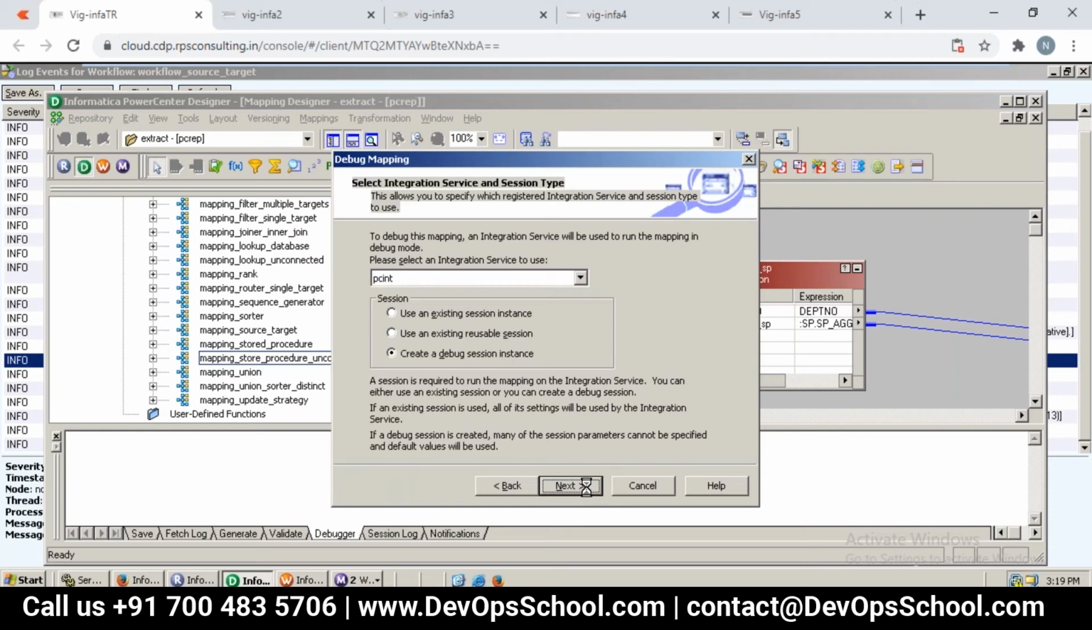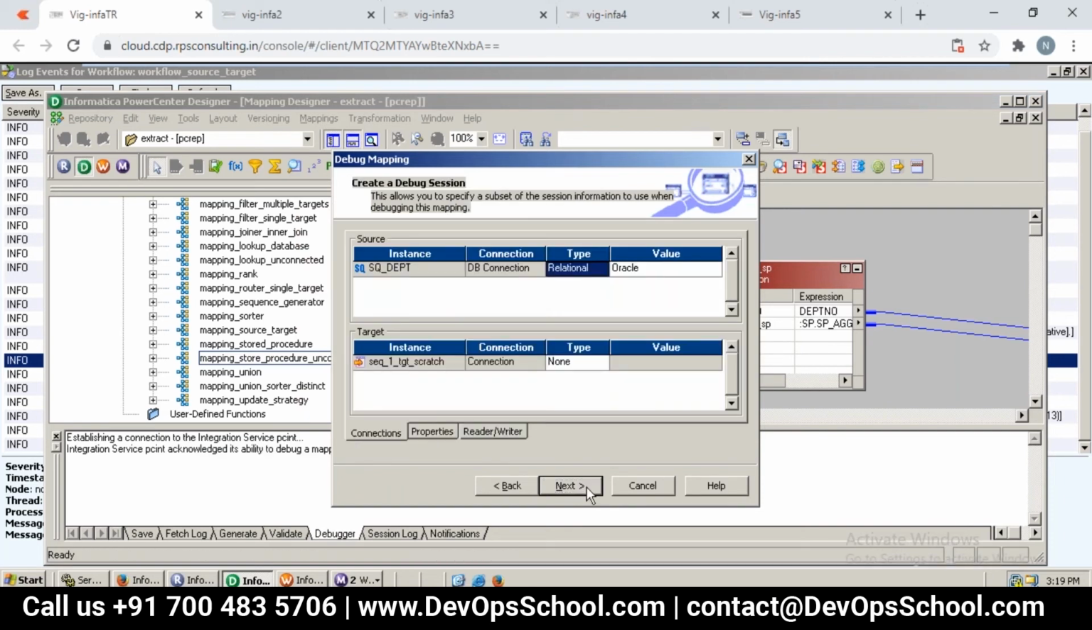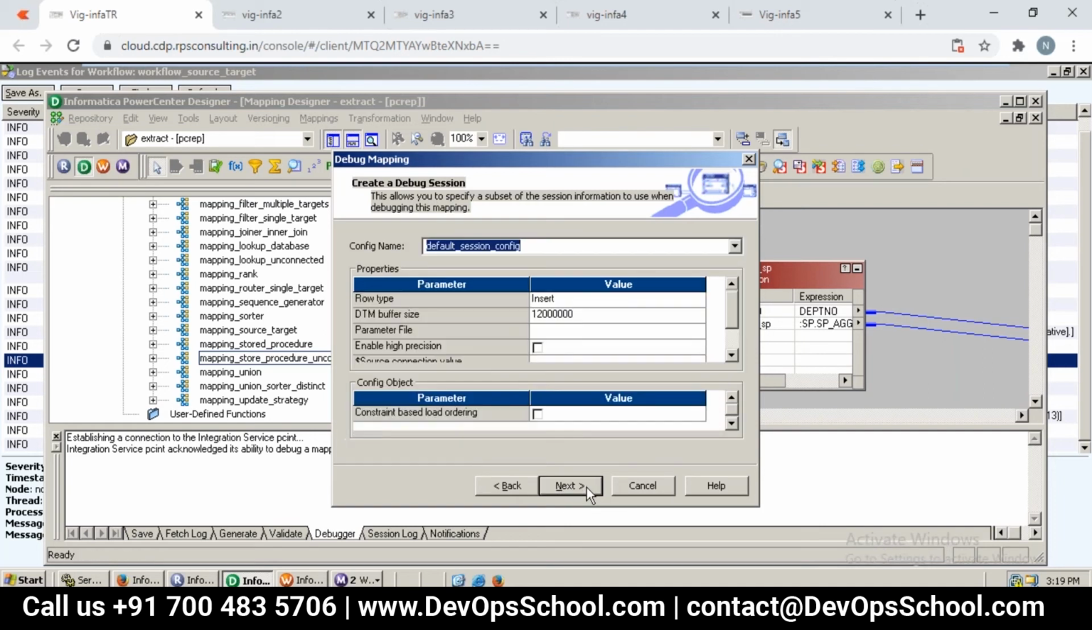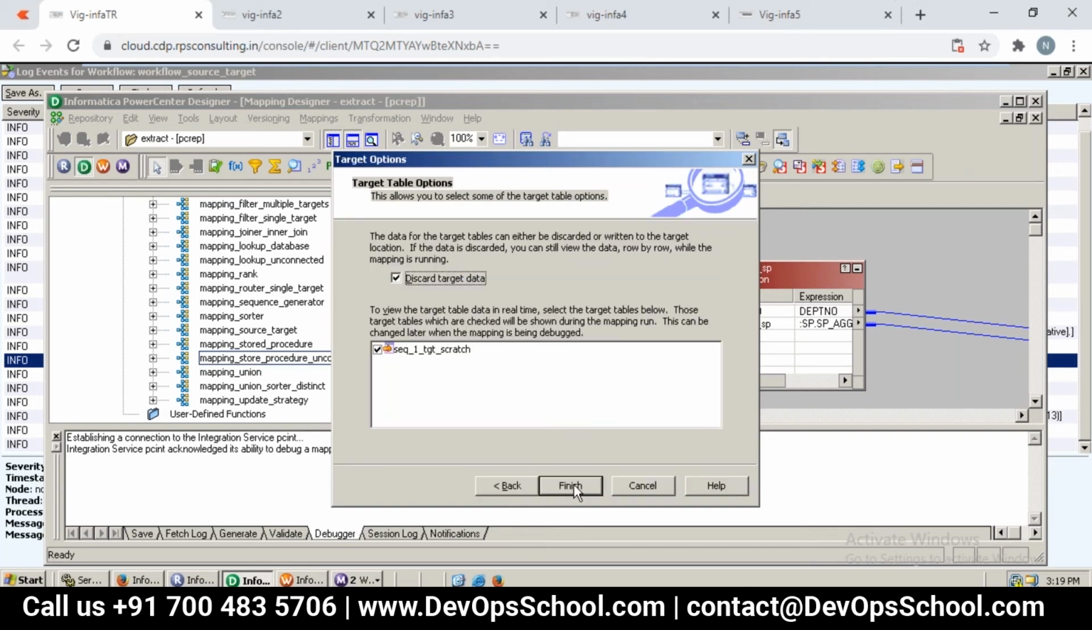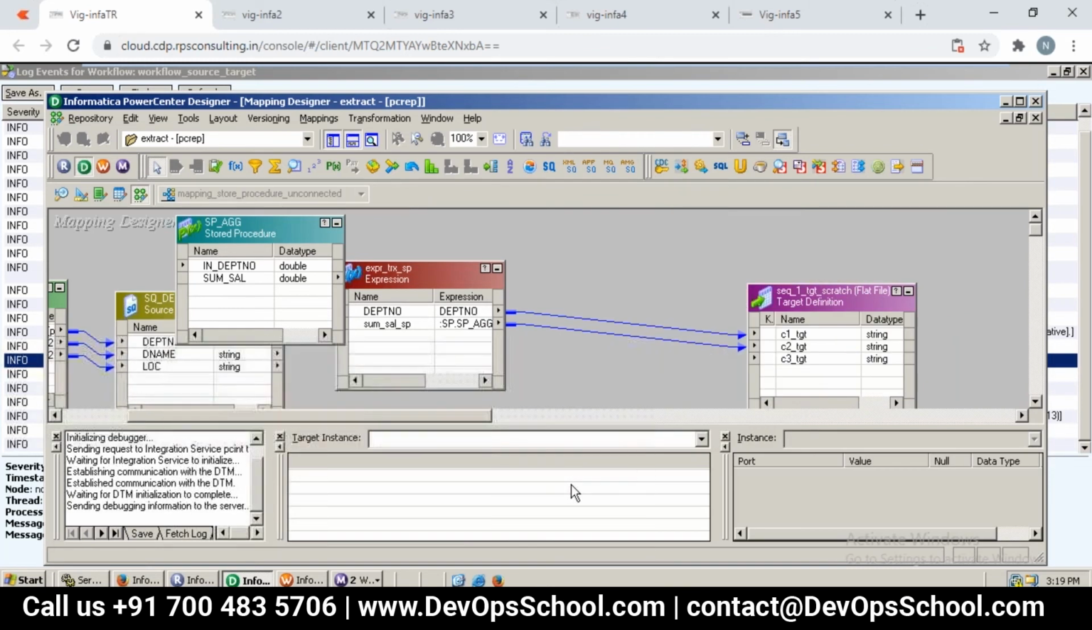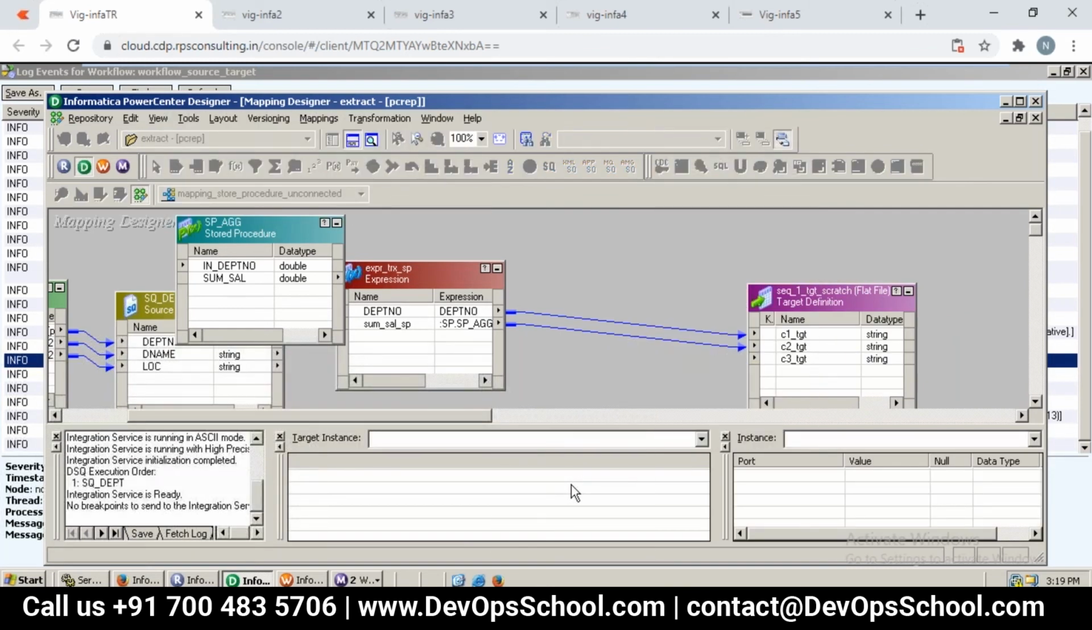So click on next, and now we can see the database connection, all that, right? Whatever we have in the mapping, and click on next. Now this is the DTM buffer size or whatever. Let it use the default. Click on next. Click on finish. So we supplied the integration service, source, target, all the default ones. It should run.